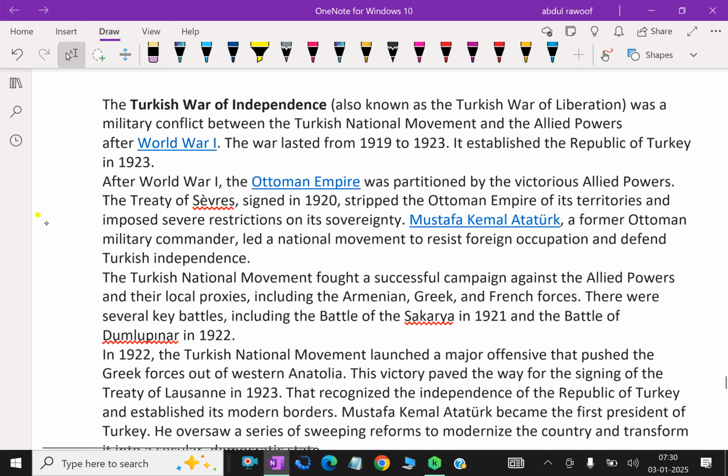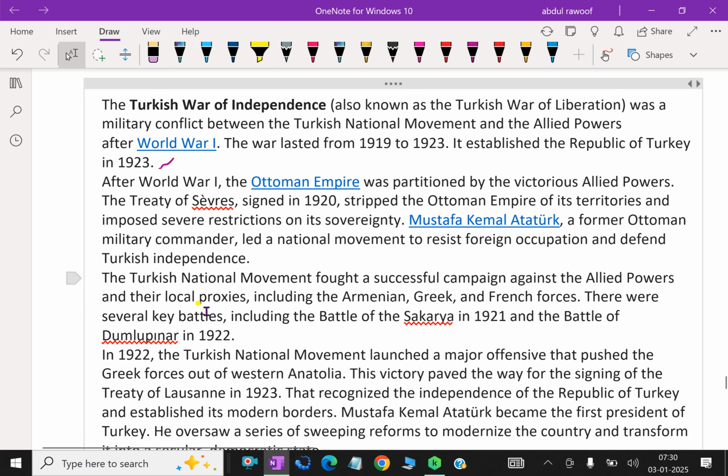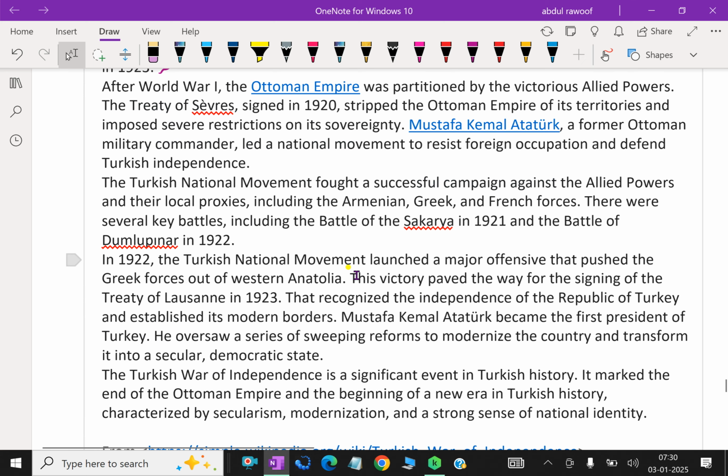After World War I, the Ottoman Empire was partitioned by the victorious Allied powers. The Treaty of Sevres, signed in 1920, stripped the Ottoman Empire of its territories and imposed severe restrictions on its sovereignty. Mustafa Kemal Atatürk, a former Ottoman military commander, led a national movement to resist foreign occupation and defend Turkish independence.